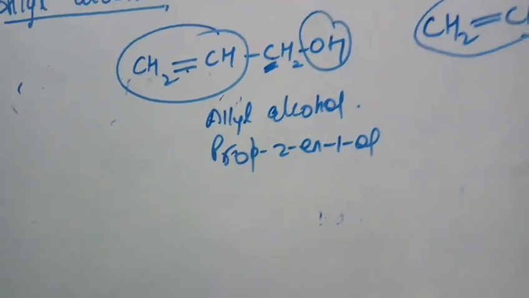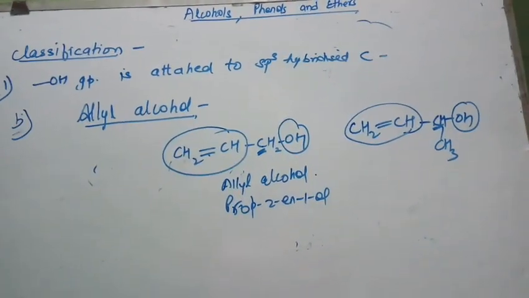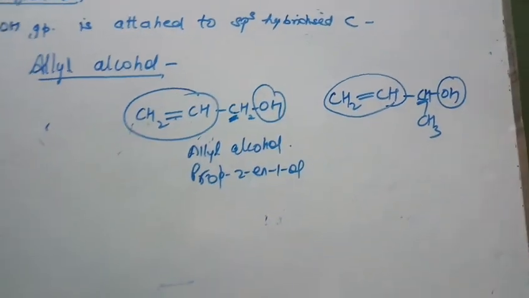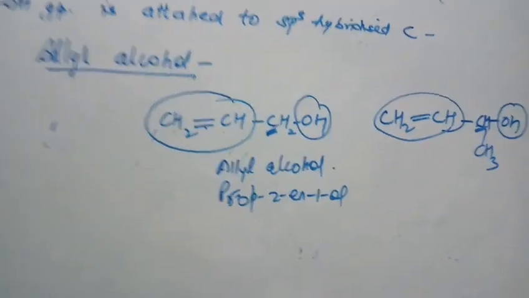So understood? Here your alcoholic group is attached to an sp3 hybridized carbon which is further attached to a double bonded carbon. Understood? Now the next example, the third one, is benzyl alcohol.